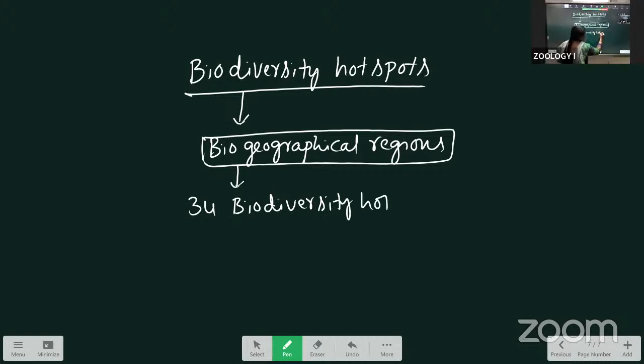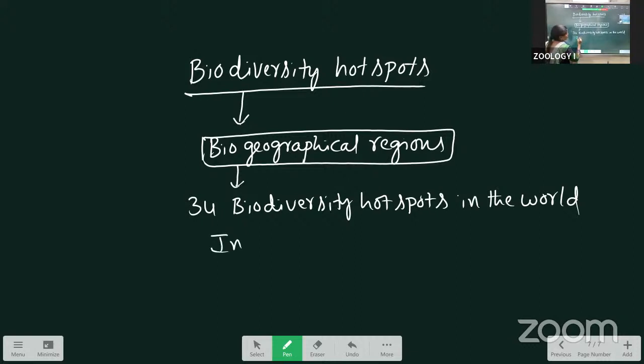Biodiversity hotspots. Here in India, mainly three are there. Indo-Burma, first. Western Ghats and Sri Lanka.